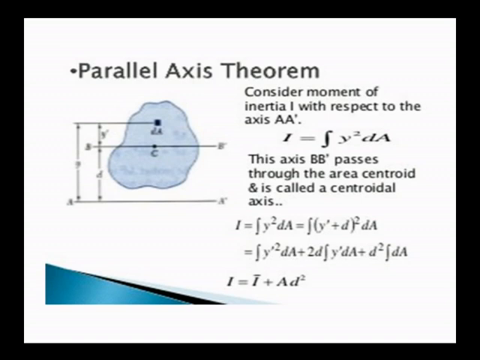Moment of inertia about a dash axis is the moment of inertia about the central axis plus A d square. Here I bar is the moment of inertia about the central axis. If you apply the parallel axis theorem, we will get the moment of inertia for any axis: I is equal to I dash plus A d square.